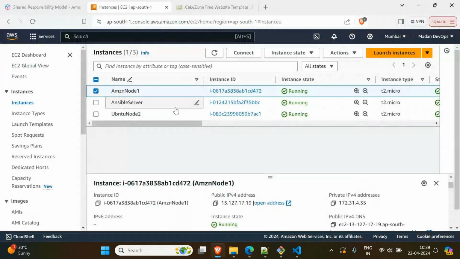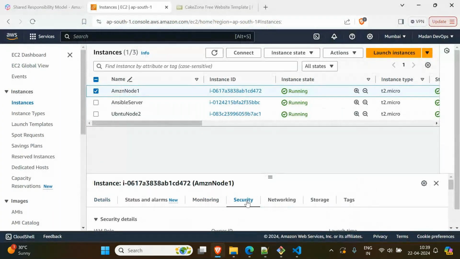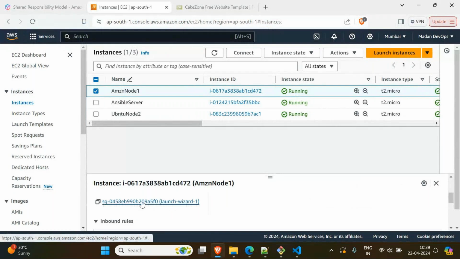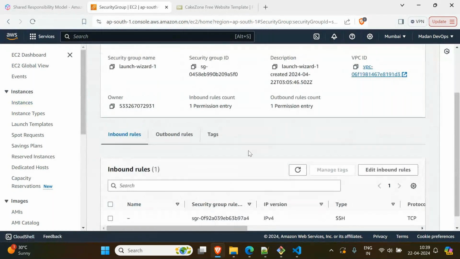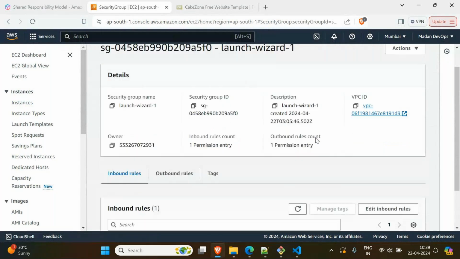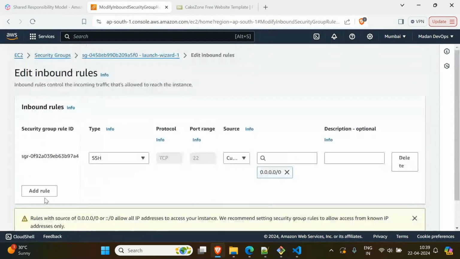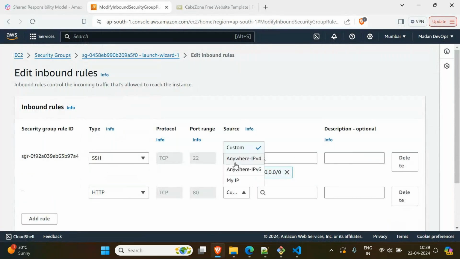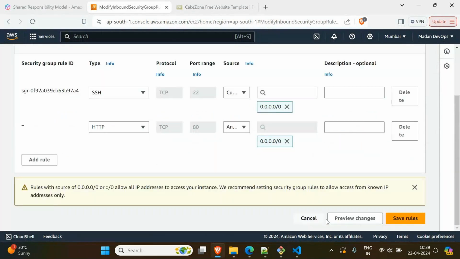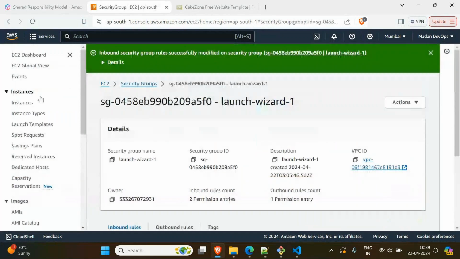Amazon Node 1 is there. Let me enable it. Go to security. Here is the security group. Edit inbound rules. What is the security group name? Launch wizard 1. Okay, edit inbound rules, add rule. Here I want HTTP. That's it, anybody can use it from the internet. Save rules. I believe for Ubuntu also the same security group.